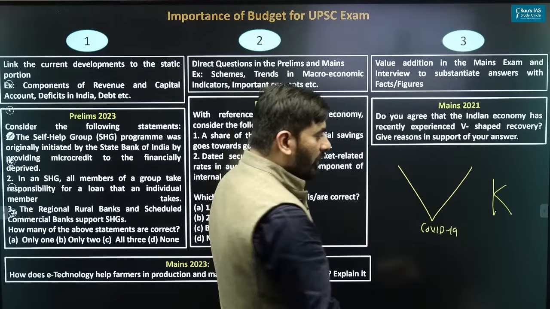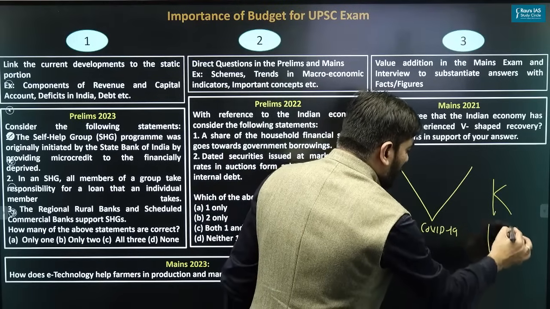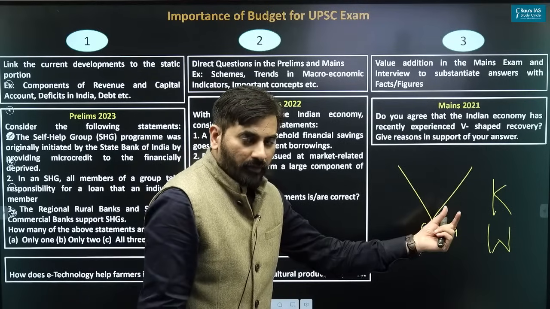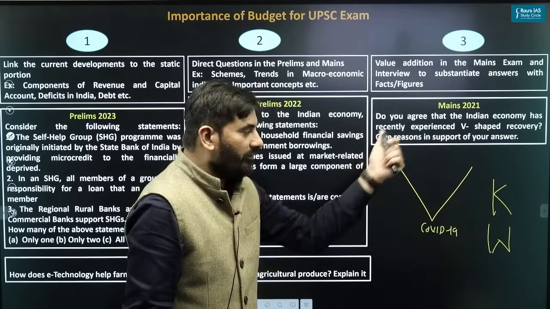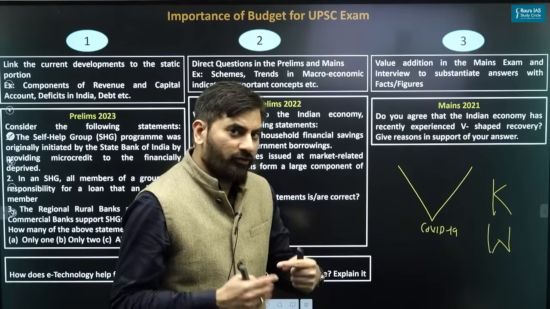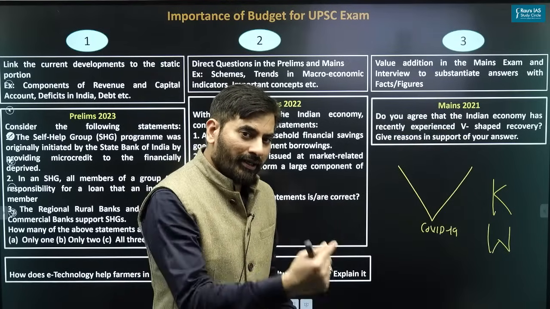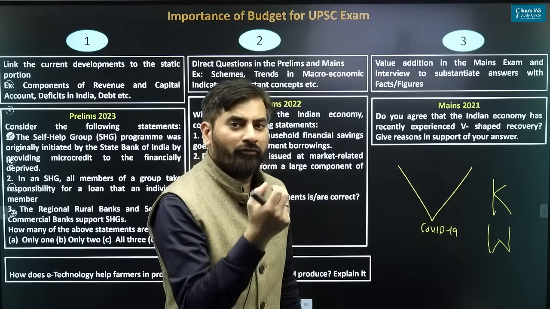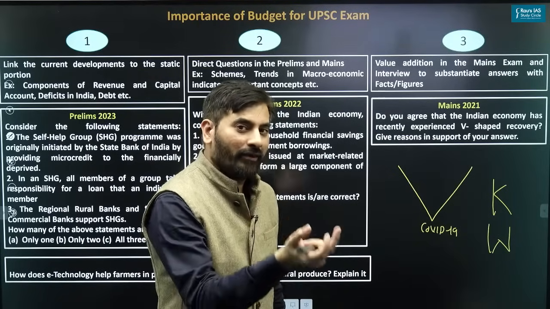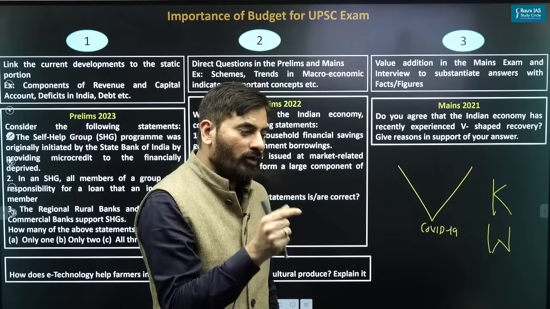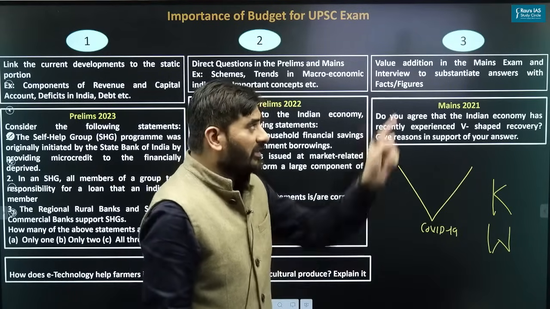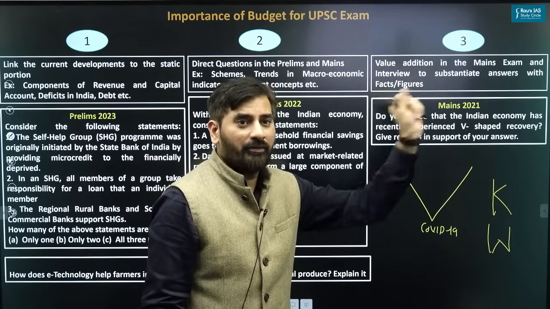In fact, some economists said it is not K, it could be W. Now, because it was in news, that is why in mains 2021 we had this question. And if you want to substantiate that Indian economy has indeed registered V-shaped economic recovery, from where will you quote the points in favor? Obviously, you will have to quote the points in favor from that year's economic survey. So that is where the economic survey becomes important.